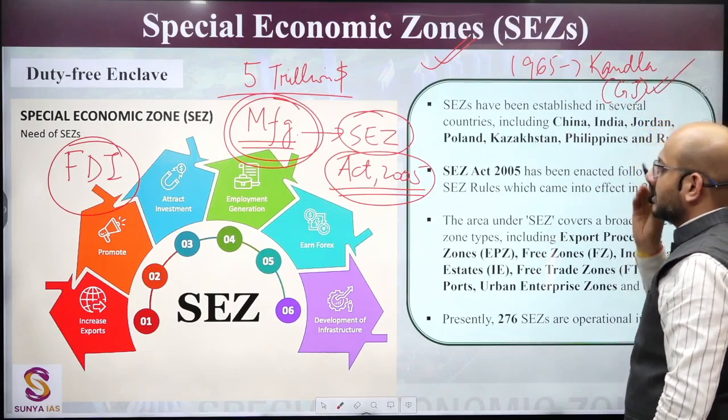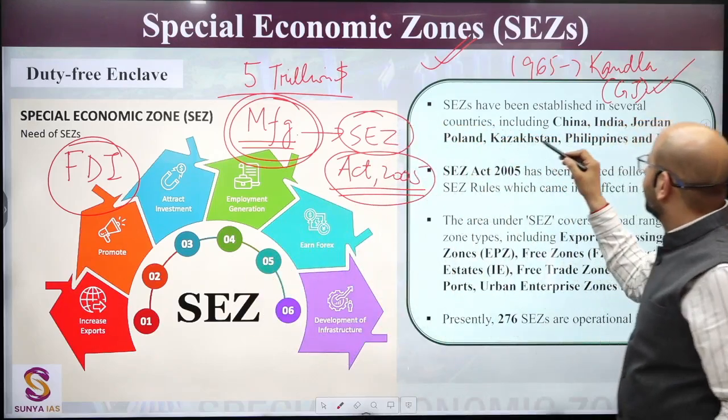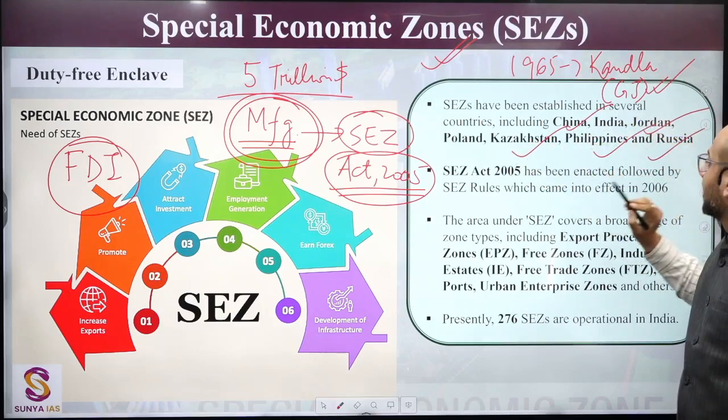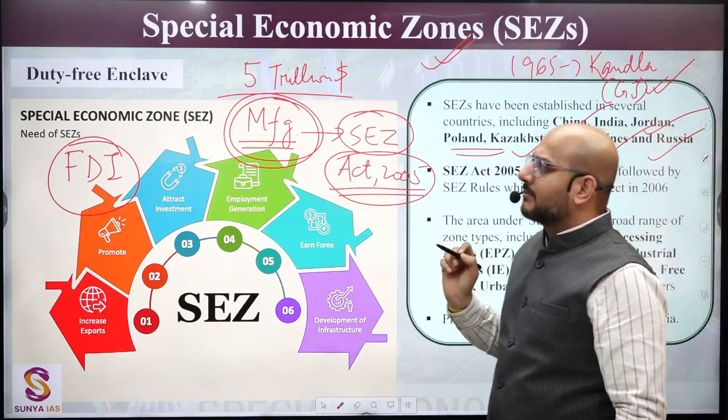Okay, various other countries are following that suit. You can find here, okay, China, India, Jordan, Poland, Kazakhstan, Philippines, Russia. They also have different kinds of special economic zones.